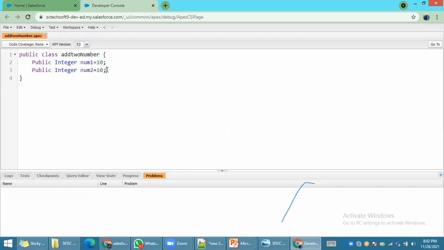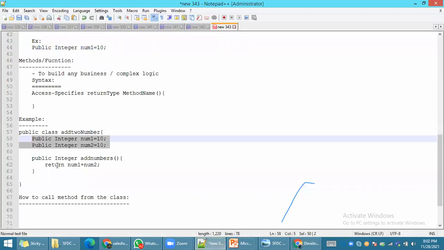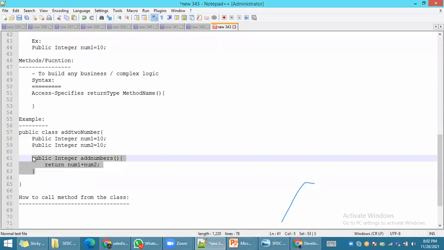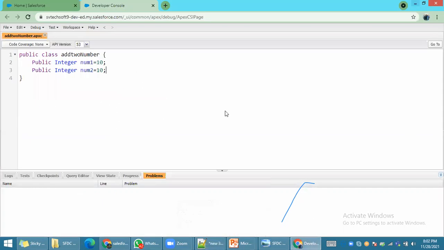So you are defining the variables. Then you have to define the method. How to define a method? For now, I'm copying and pasting it. To define any particular method, you write the complete logic. You define the access specifier, return type, then the method. Each and every method must return some value. While returning, I am adding the variable names, number 1 plus number 2. Whenever you call this particular method, you will get the result of 20.